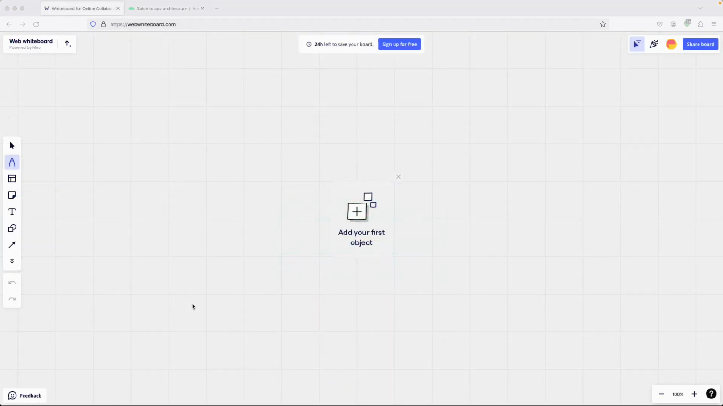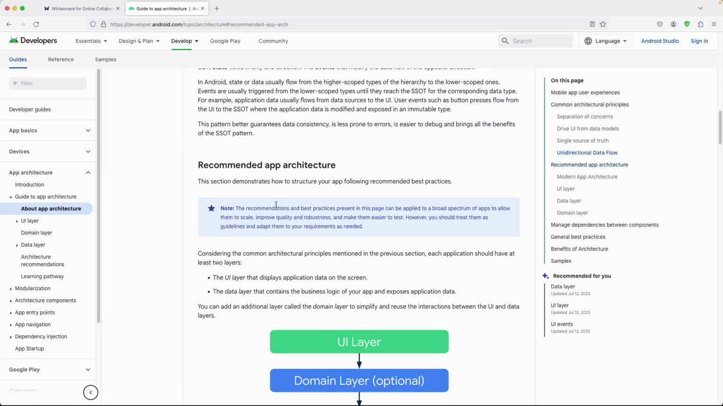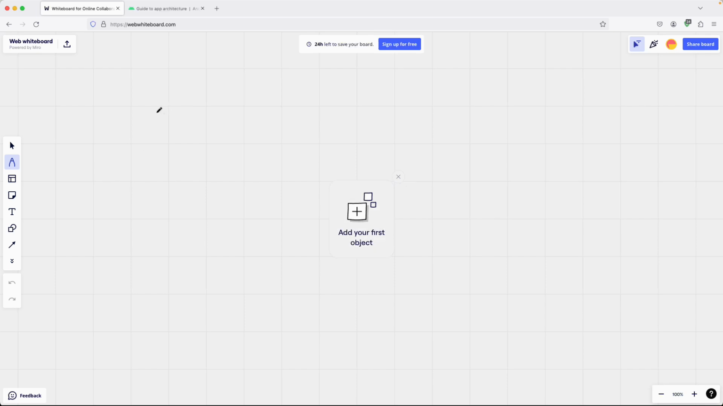Now let us try to understand the unidirectional data flow that we previously learned. You may be a bit confused how it actually works, but let's try to simplify it in our drawing. Let's say this is our app, and we have one button on our screen. Then you have your view model, so this is the view and the model.